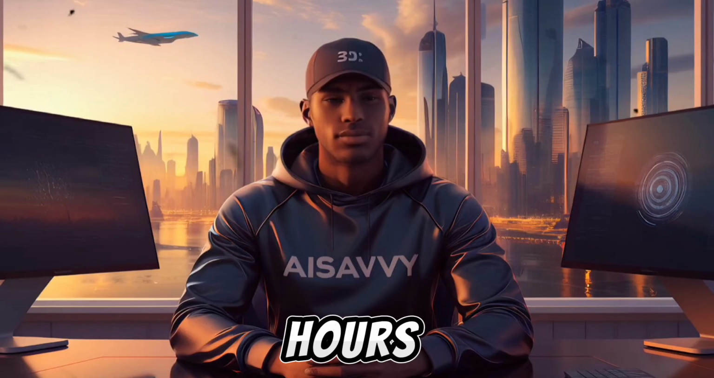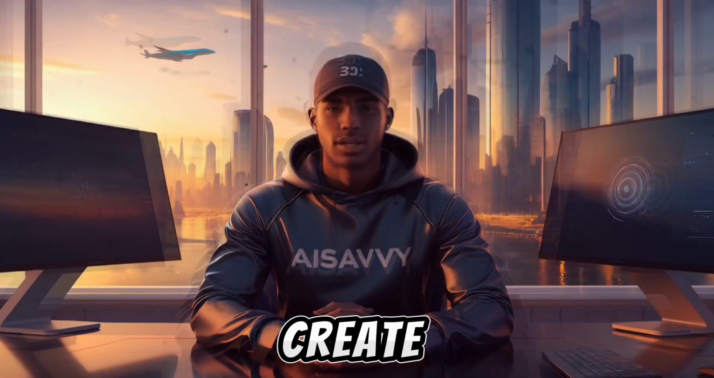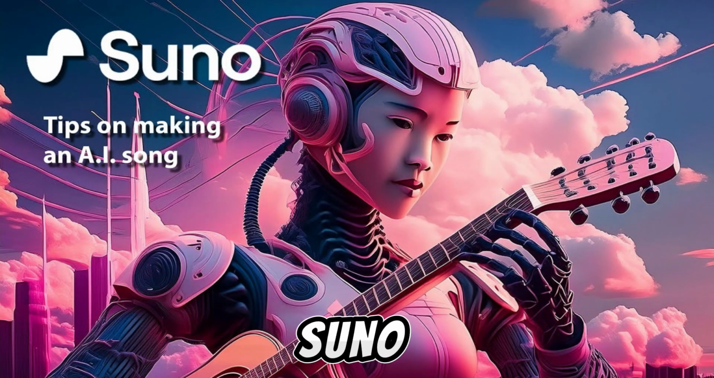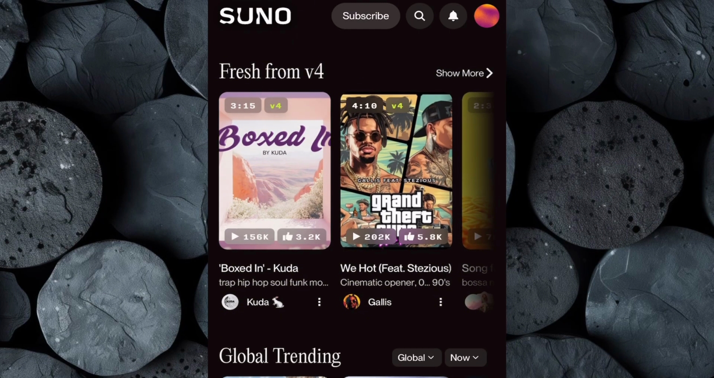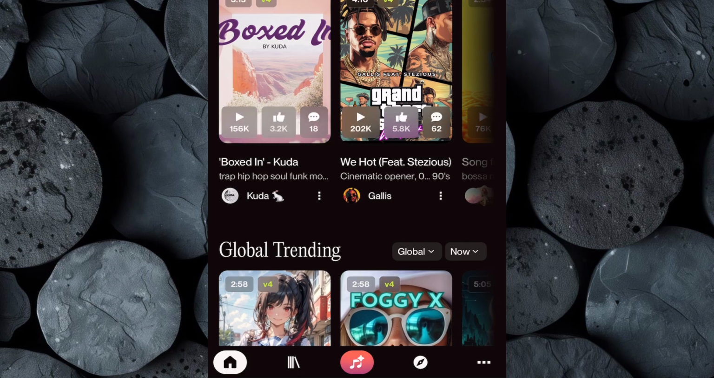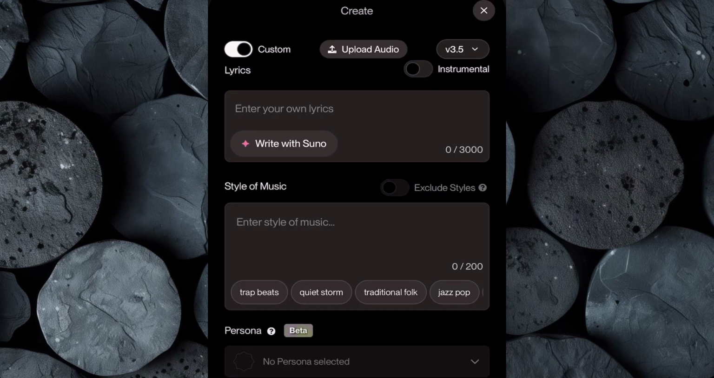Instead of spending hours searching for copyright-free music, we'll create our own custom horror soundtrack using Suno. Go over to your browser and search for suno.com. Take a moment to create an account. Once logged in, click on the music icon to access the music creation interface, where we'll generate a custom soundtrack that perfectly complements the mood of our story.